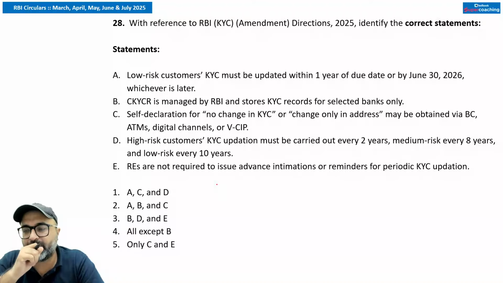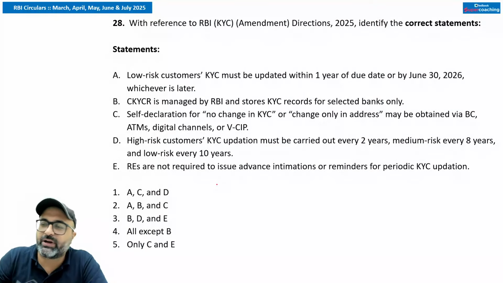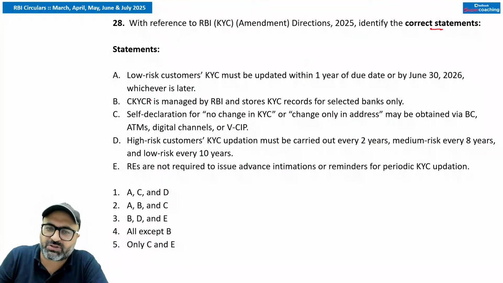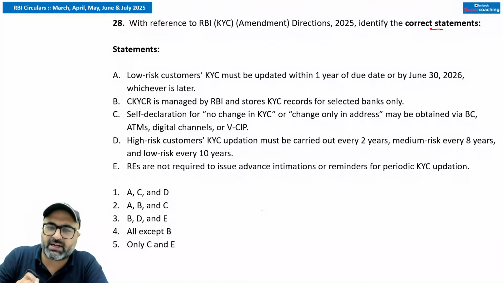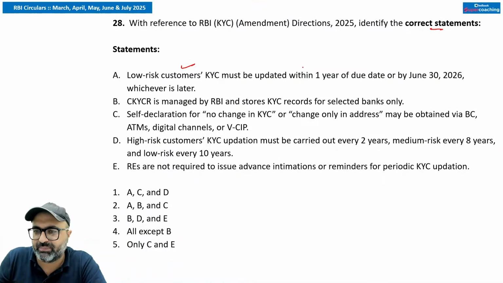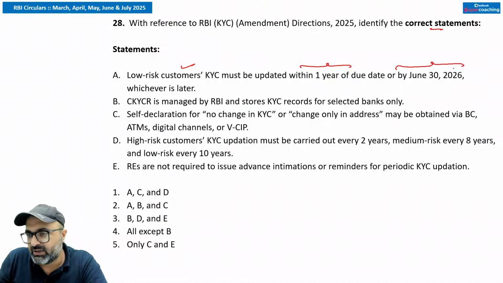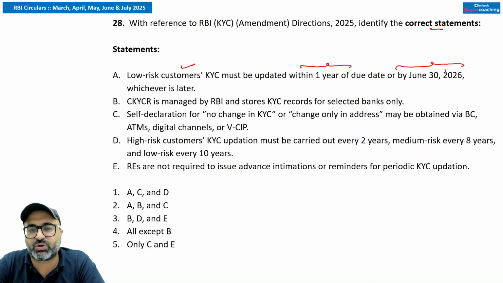With reference to RBI direction 2025, identify the correct statements. First one, RBI has come up with the KYC amendments, and in those amendments RBI has come up with certain directions. First one, RBI said that in case of low risk customer, KYC must be updated by the banks within 1 year of the due date or by the 30th June 2026, whichever is later.